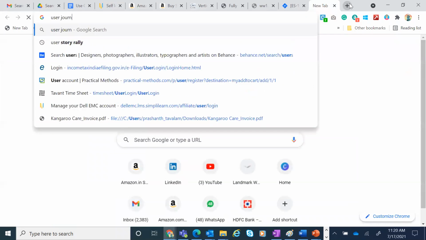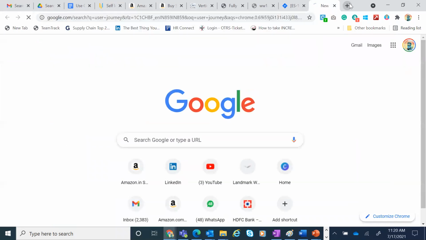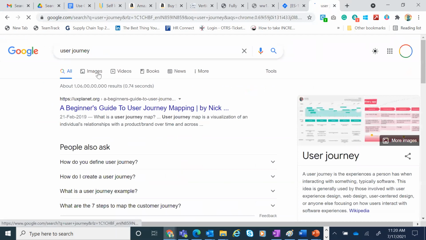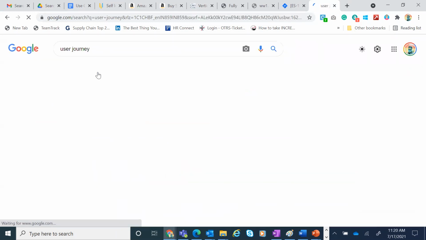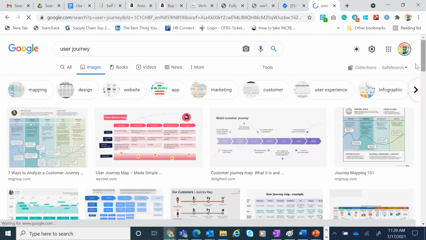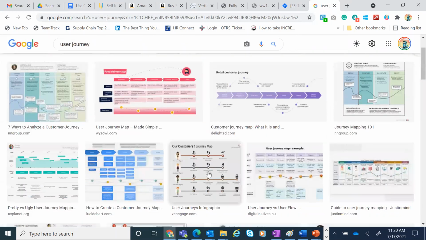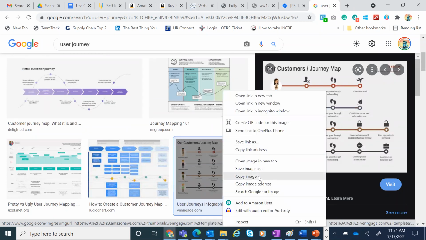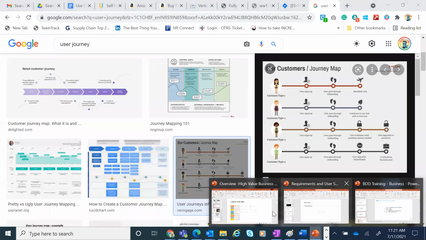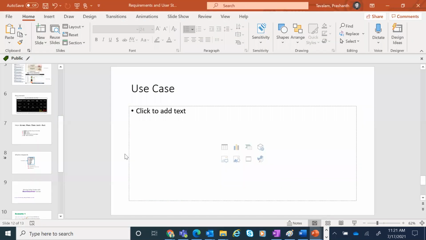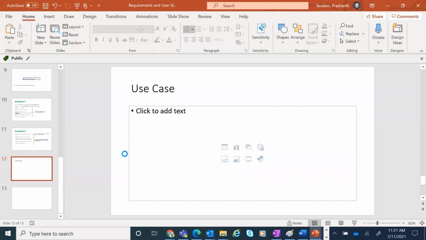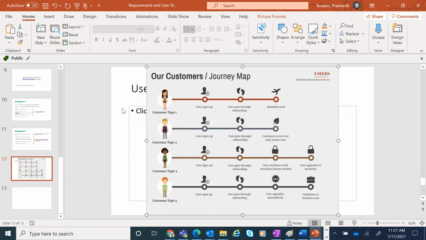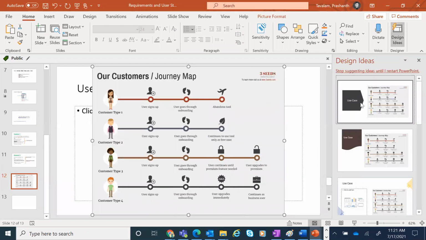Let me quickly pull up why you need to know about user journey. See, I'm doing it on the go because this is necessary for you to understand.